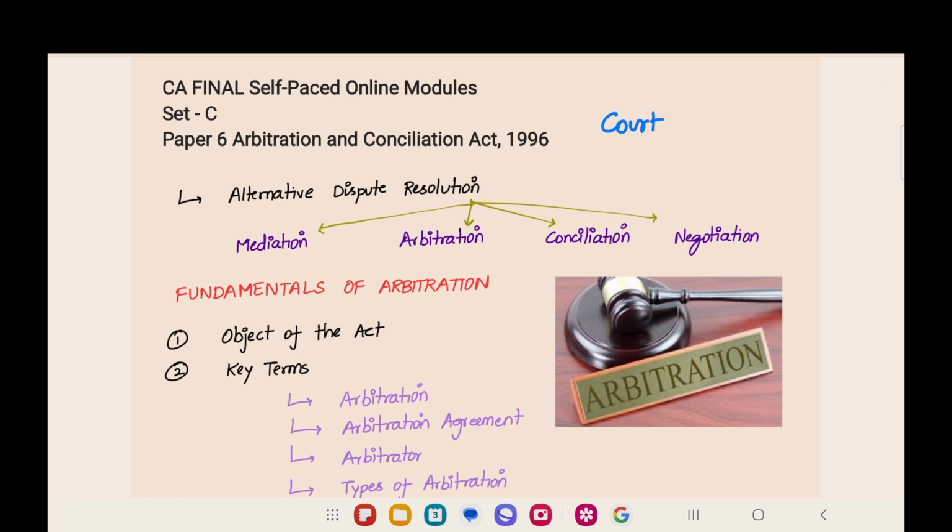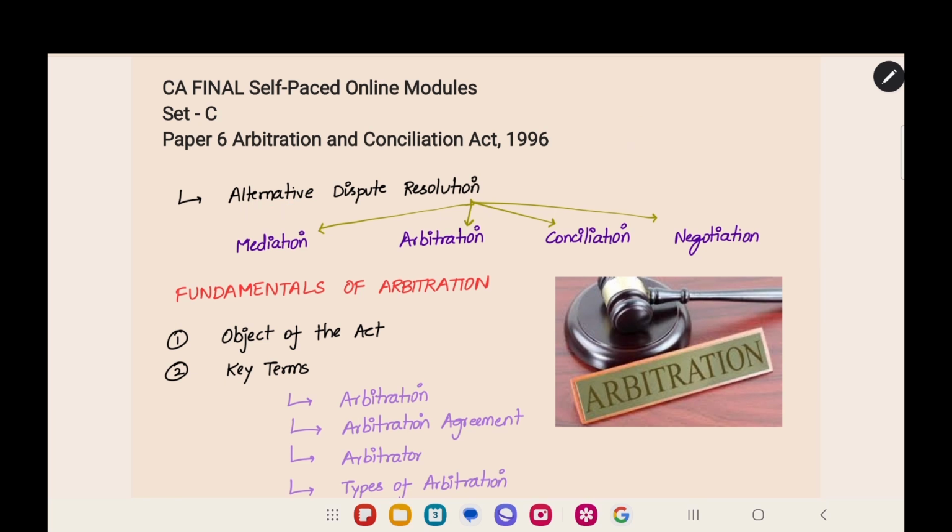If you go to court, it will take a lot of time. 6 to 7 years will be taken to complete the case, and it will be expensive. Lawyers are very expensive. And we need a quick solution. So court is not proper for us. So we have an alternative method. Primarily we go through court, but when we want a quicker solution, there is an alternative. This is the topic for today, alternative dispute resolution.